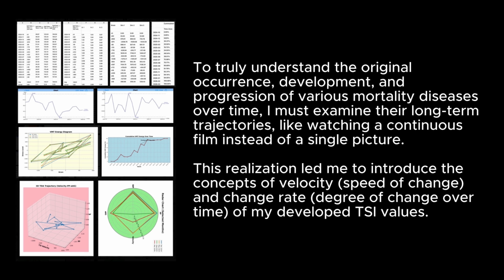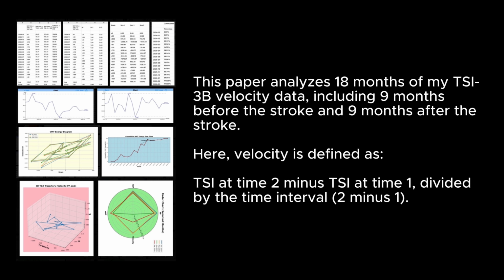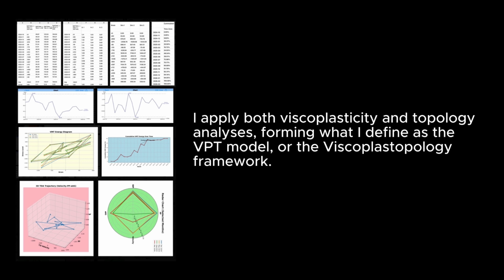This realization led me to introduce the concepts of velocity, speed of change, and change rate, degree of change over time, of my developed TSI values. This paper analyzes 18 months of my TSI 3B velocity data, including 9 months before the stroke and 9 months after the stroke. Here, velocity is defined as TSI at time t2 minus TSI at time t1, divided by the time interval t2 minus t1. I apply both viscoplasticity and topology analyses, forming what I define as the VPT model, or the Viscoplastopology framework.